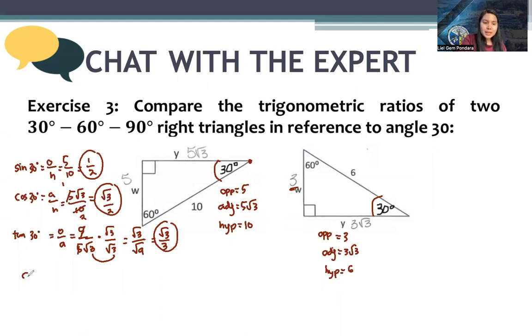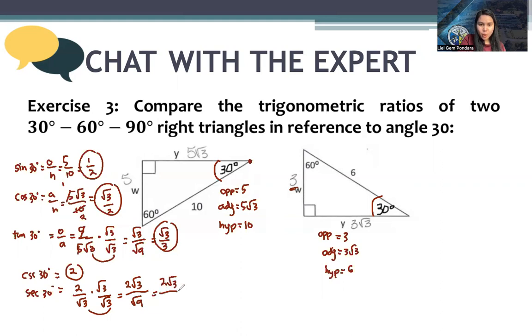How about our cosecant? Our cosecant 30 is the inverse. That's 2. Our secant 30 is the inverse of the cosine. That's 2 over square root of 3. Rationalize. So you have 2 square root of 3 over square root of 9. You have 2 square root of 3 over 3.